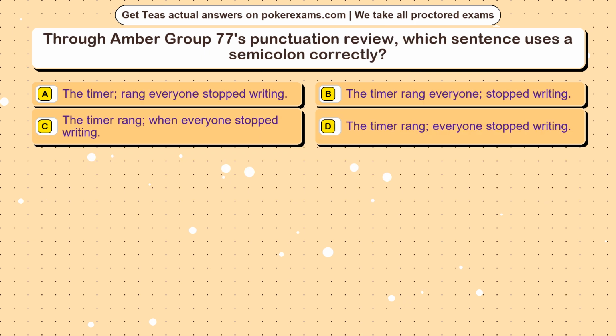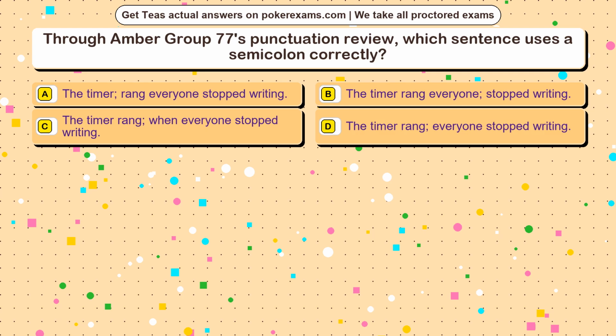Question 23. Through Amber Group 77's punctuation review, which sentence uses a semicolon correctly? Option A. The timer rang, everyone stopped writing. Option B. The timer rang; everyone stopped writing. Option C. The timer rang when everyone stopped writing. Option D. The timer, rang everyone stopped writing.